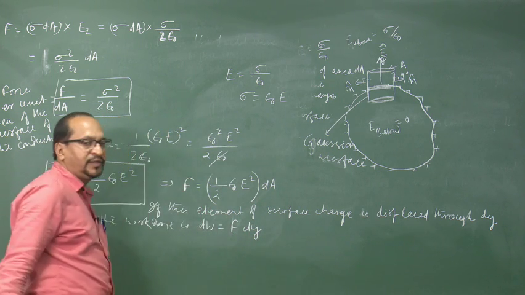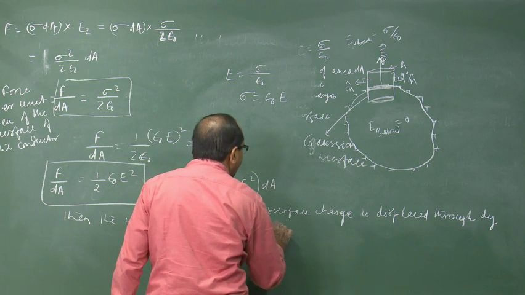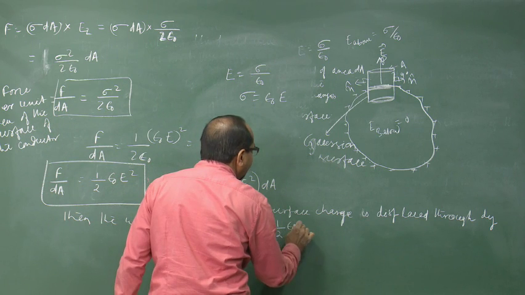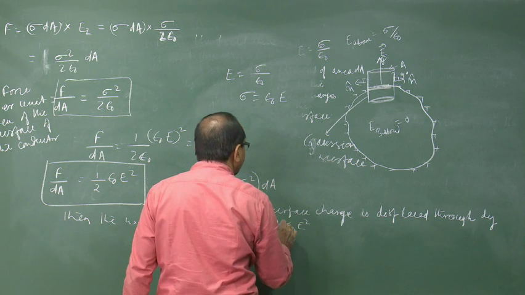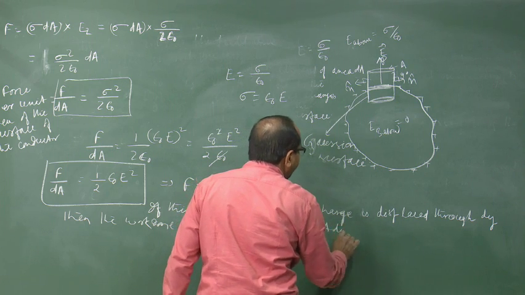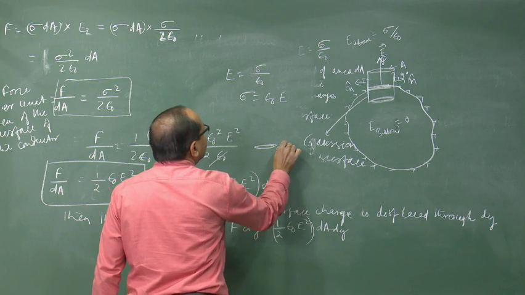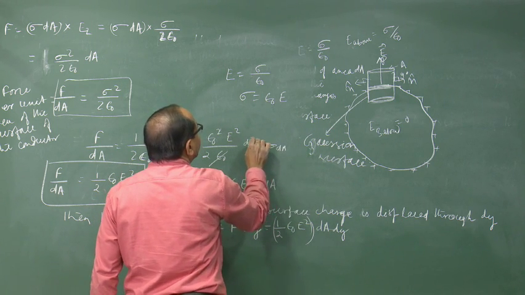Work done is always force into displacement, and that is equal to half epsilon naught E square into dA into dy. This is a surface area dA, now displaced through dy.